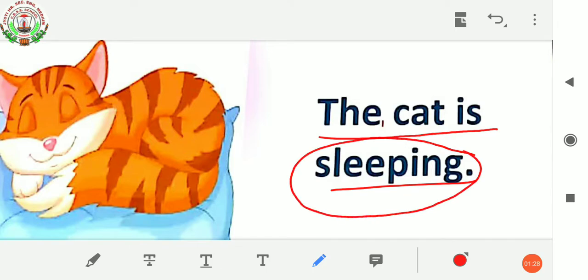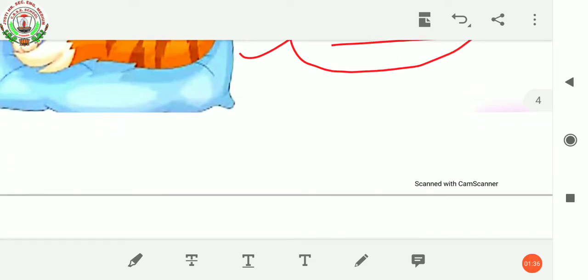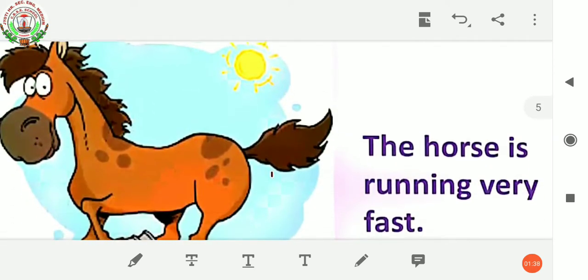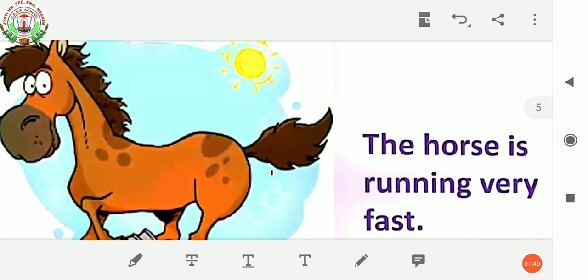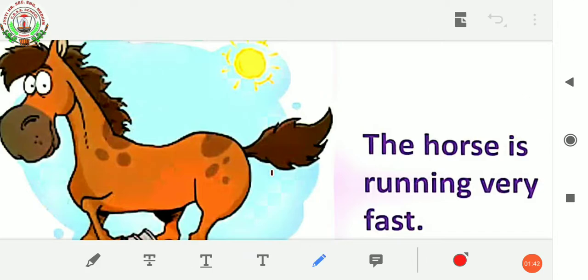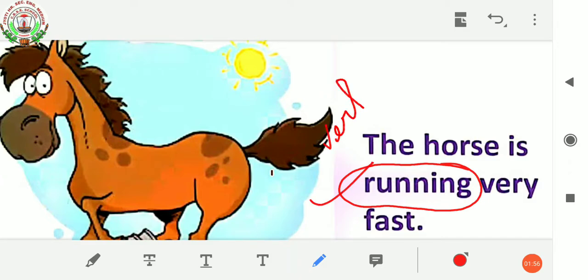This is an action word and this is known as a verb. Now let us see the next example. The horse is running very fast. What action is this noun doing? Running. So this is an action word. You can tell it's a verb.